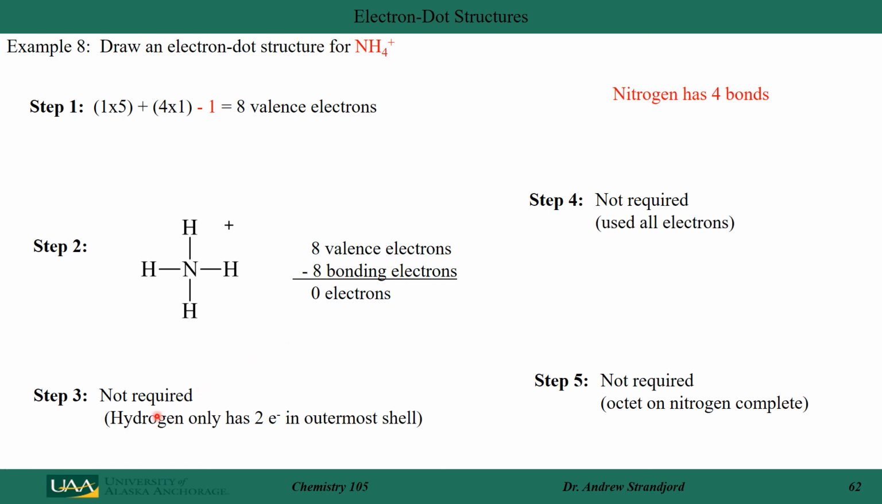So I don't have any electrons remaining, and hydrogen doesn't need any, because it is happy with 2 electrons in its outermost shell. I don't have any electrons remaining because I've already used them all up. My octet around nitrogen is complete, so I don't have to do step 5.